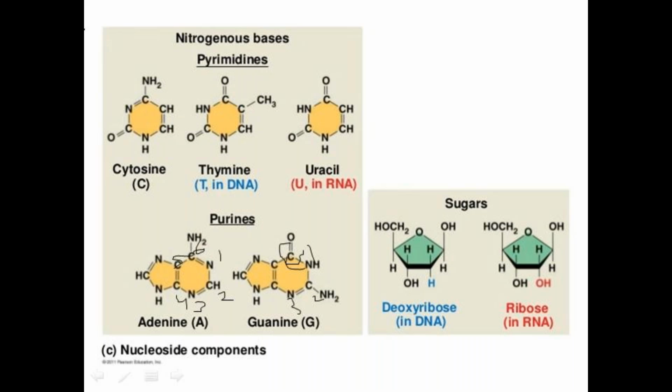Actually for pyrimidines, this is the direction, ma. Starting here, this is the one position. Okay, this is the second position, this is the third position, this is the fourth position, and this is the fifth position. Okay, and this is the sixth position. Then, what is the name? A cytosine.